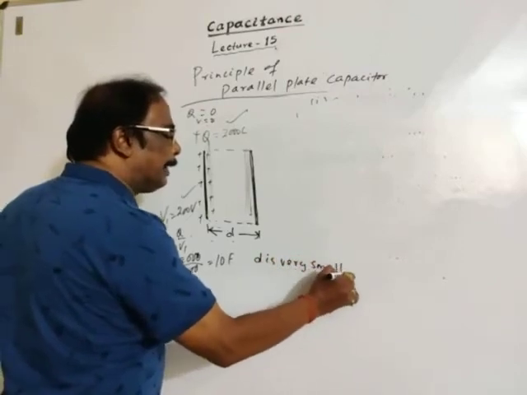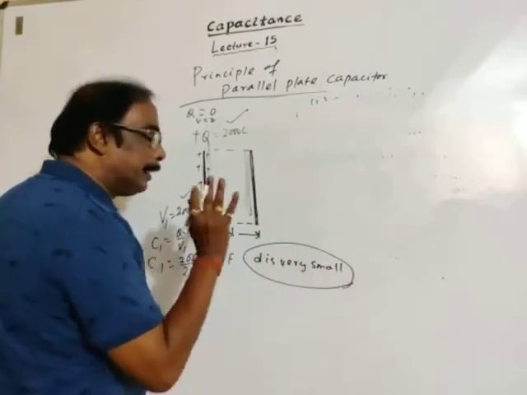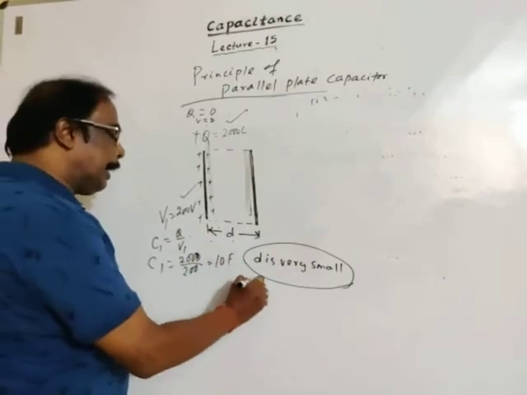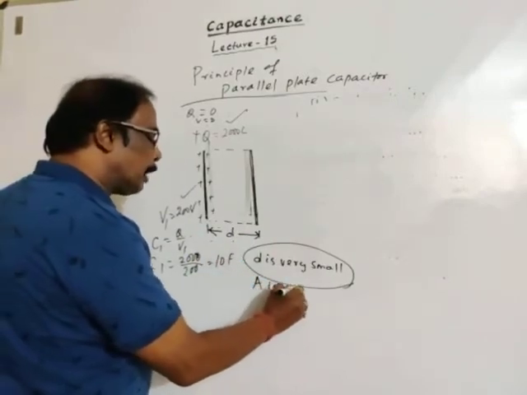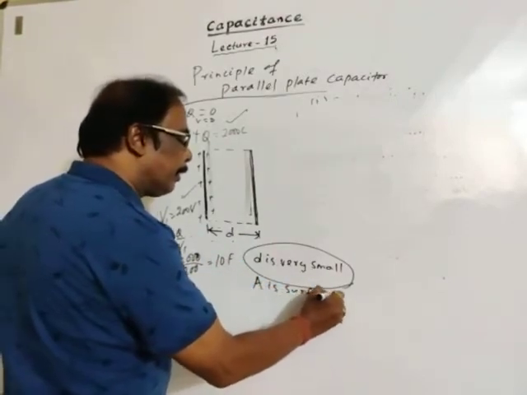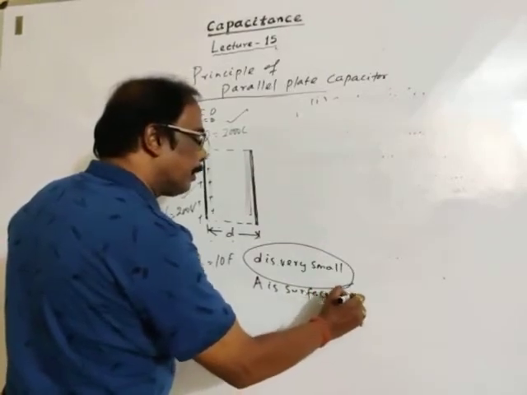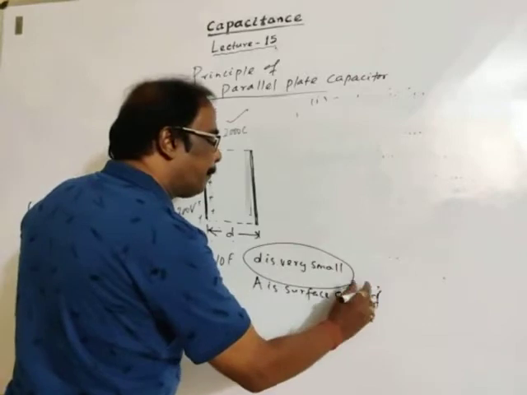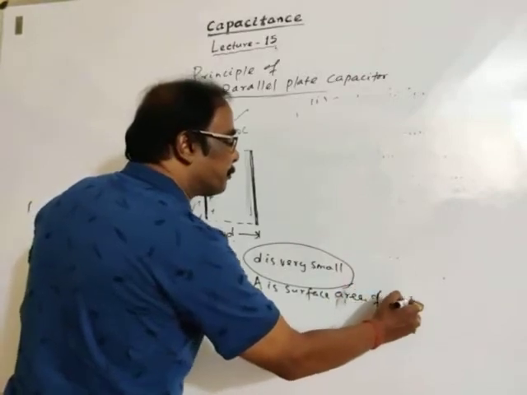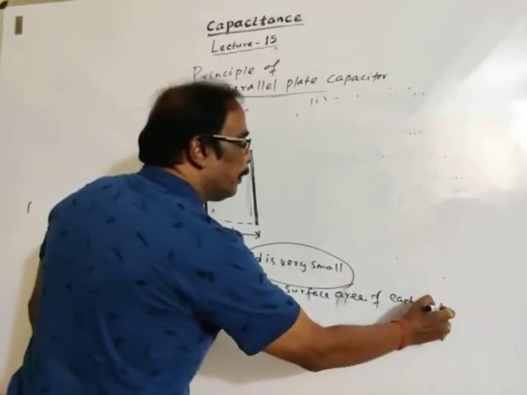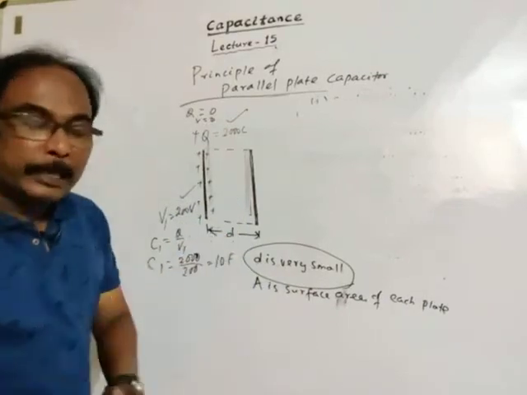We'll discuss why D is taken as very small. Let A be the surface area of each plate.